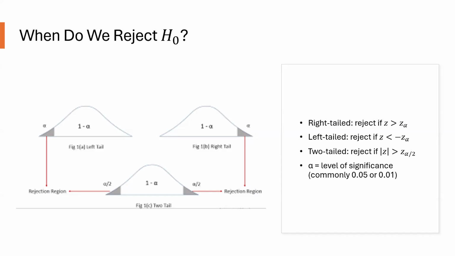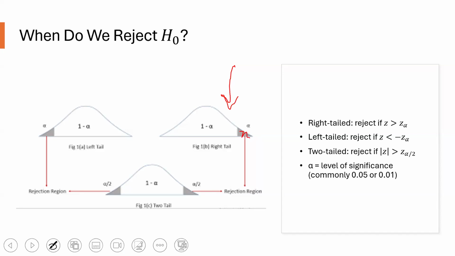The right-tailed test. So this is our right-tailed test. We reject H naught, the null hypothesis, if the Z-score is greater than the critical value Z alpha, if it's in here. This happens when we're testing whether the mean is greater than a certain value. For example, a claim that Elden Ring players spend more than 5 hours per day in a game. We're looking for unusually high averages.